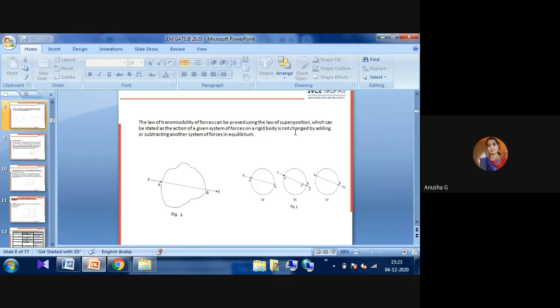Here you can observe the law of transmissibility of forces can be proved using the law of superposition, which can be stated as: the action of the given system of forces on a rigid body is not changed by adding or subtracting any other forces in equilibrium.